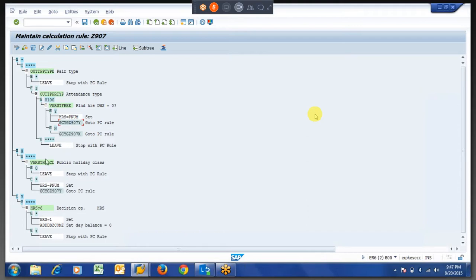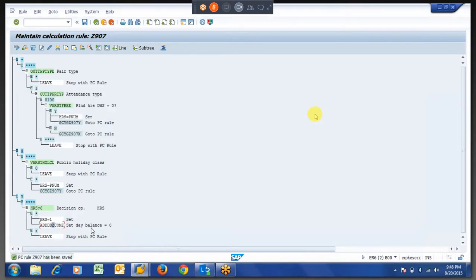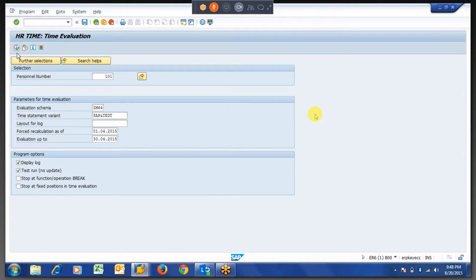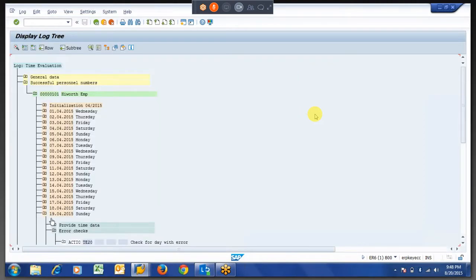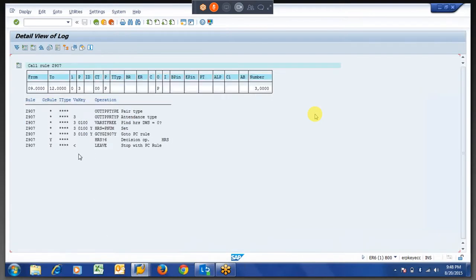Right? When it is a public holiday also, he has to work for minimum 6 hours. So this is a comparison we are doing here and we are pushing it to the time type when the condition was successful. Let us see how this works. A bit lengthy rule, but there is a logic inside. So definitely it should not work for this employee now, because it is checking with 6, the number is 3.